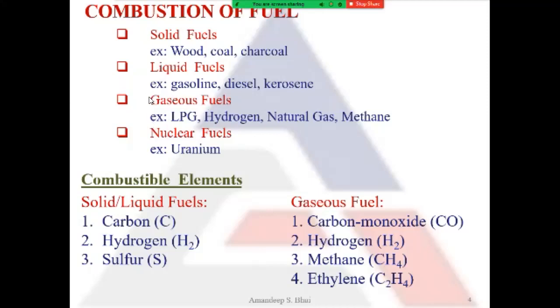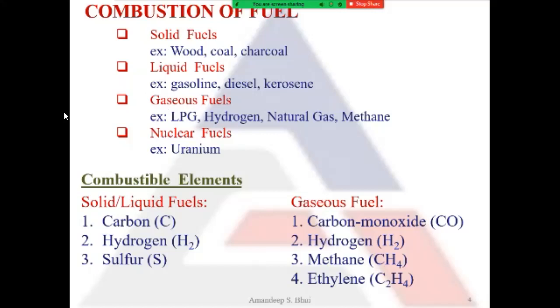And if I talk of gaseous fuels, the major combustible elements present are carbon monoxide, hydrogen, CH4, that is methane, or ethylene, that is C2H4. So if you have any gaseous fuel, it will be comprised of all or some mixture of say any two or three or all four that can be present in that gas.